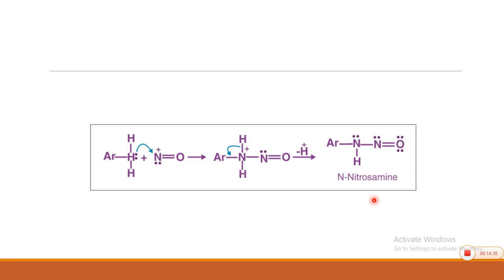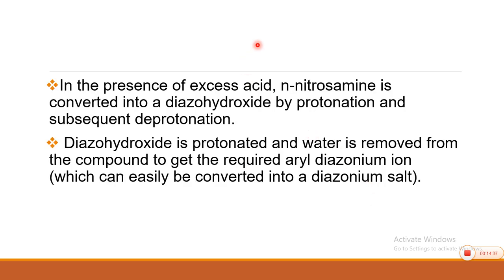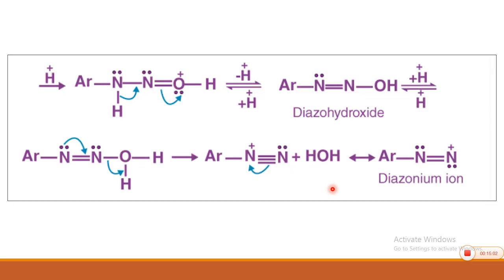So, N-nitrosamine is formed and in presence of excess acid, N-nitrosamine is converted into diazohydroxide by protonation and subsequent deprotonation. Diazohydroxide is protonated and water is removed, dehydration is taking place and we get the required diazonium ion, and this diazonium ion can be converted into its corresponding salt. So, these are the subsequent reactions.